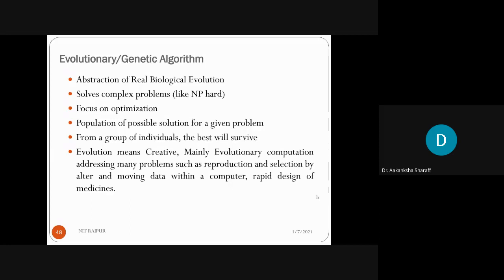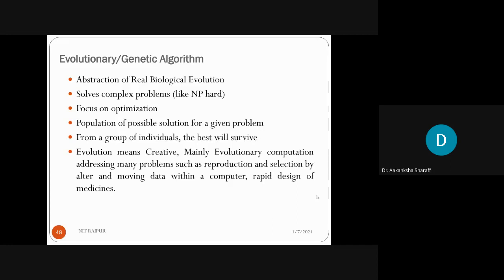And this genetic algorithm is an abstraction of real biological evolution. What is the abstraction of real biological evolution? How the parents meet and generate the child with the best qualities, or in terms of a computational system, how the population or the chromosomes meet in order to produce the best solution. Like the genes are traveling everywhere to produce the best solution from generation to generation, how the genes travel and how they inherit their properties in order to produce the best solution.